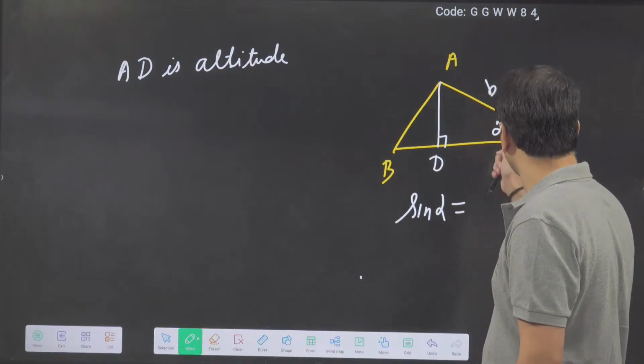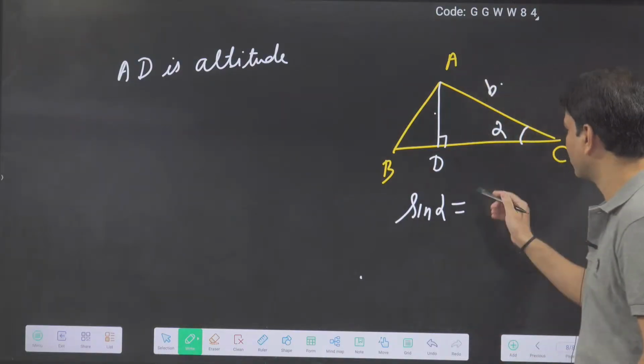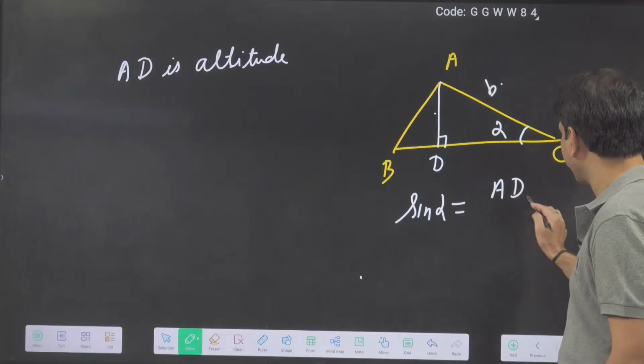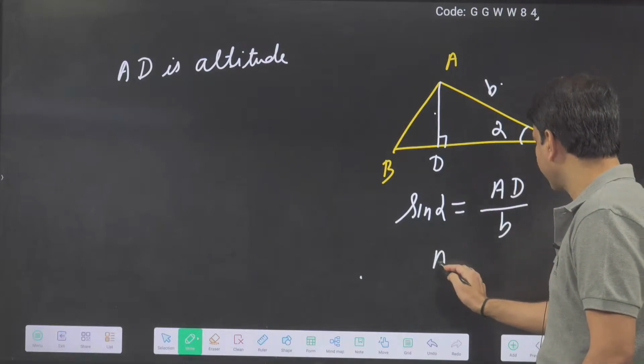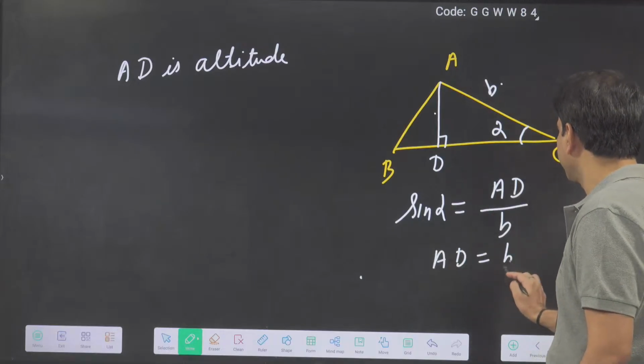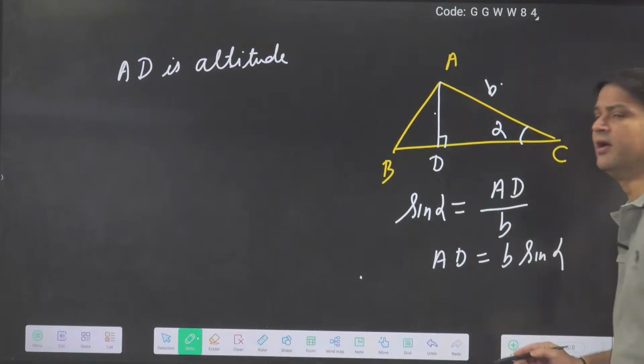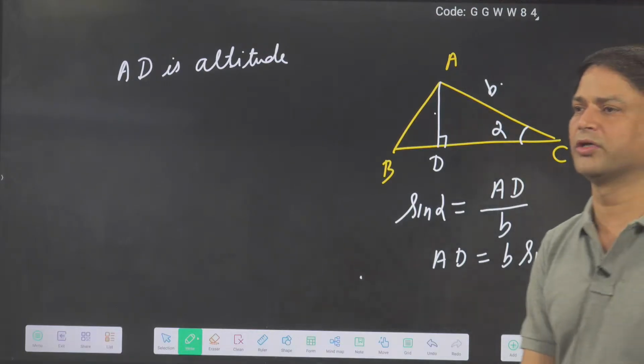So here you can apply sine alpha. Sine alpha is equal to opposite side upon hypotenuse. Opposite side is AD. Hypotenuse is b. Then what is AD? You will get b sine alpha. By this way, we can find the length of the altitude. Okay.